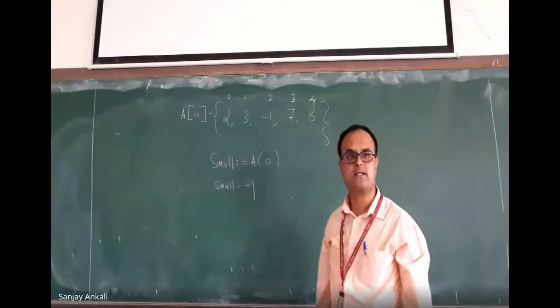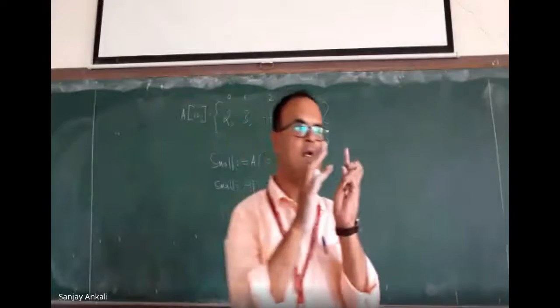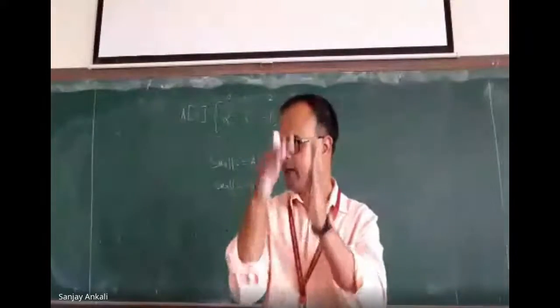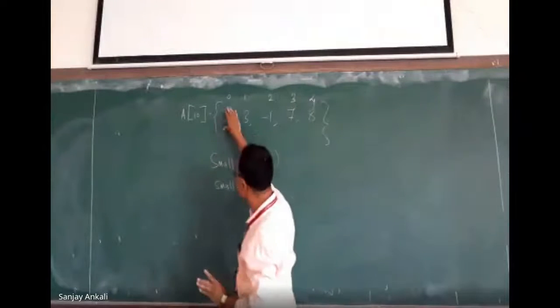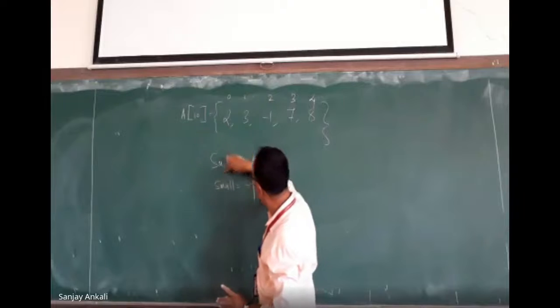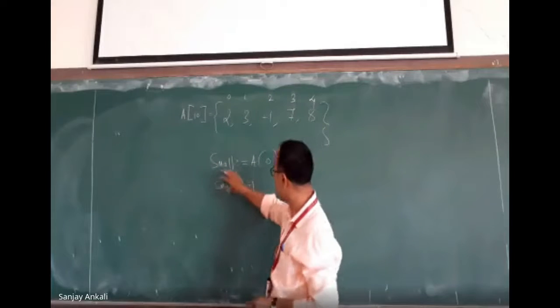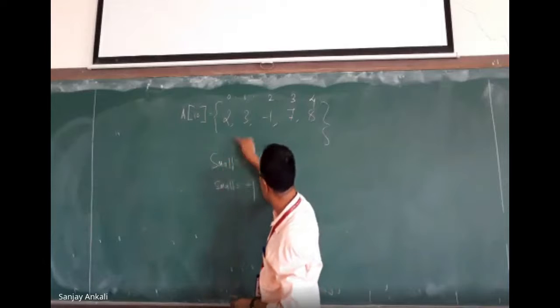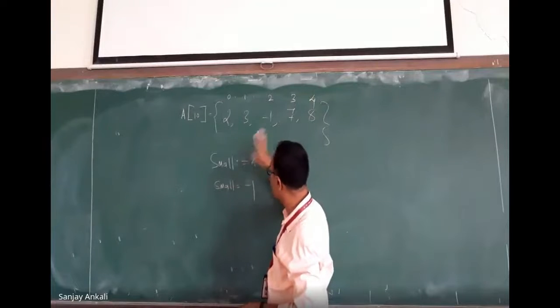Did you understand what we have done? We have taken a variable called small. We have initially taken the first number as small. It is an assumption. Since we have taken the first number as small, can I compare small with itself? No. One comparison we are wasting. So what I do is, I compare this small with the next number. If the next number is smaller, I copy that number here, otherwise I leave it.